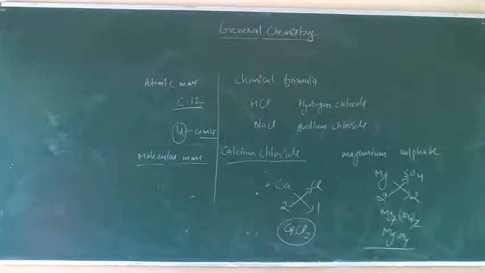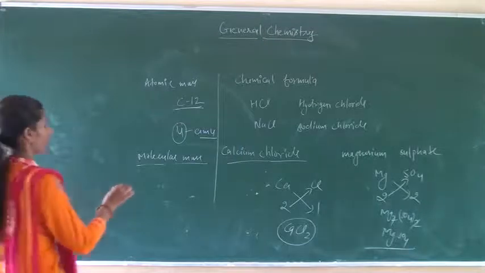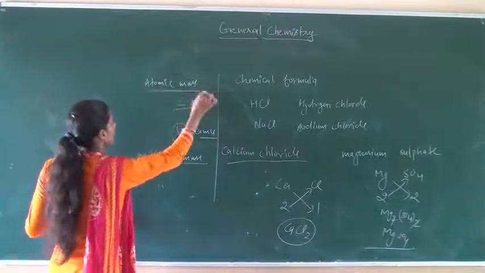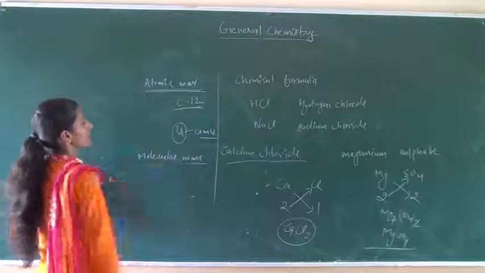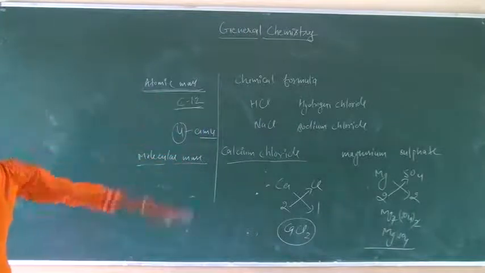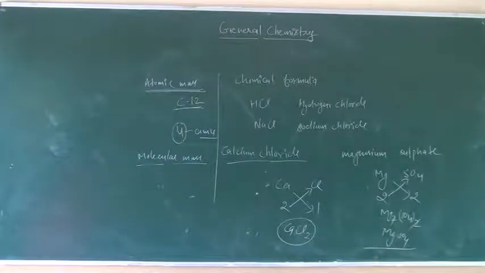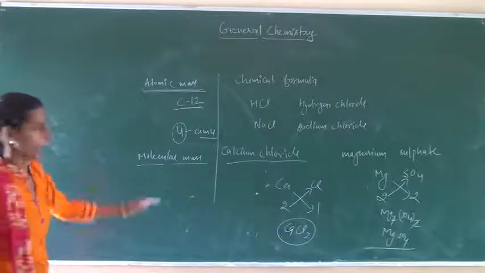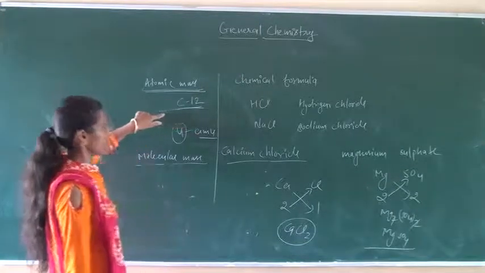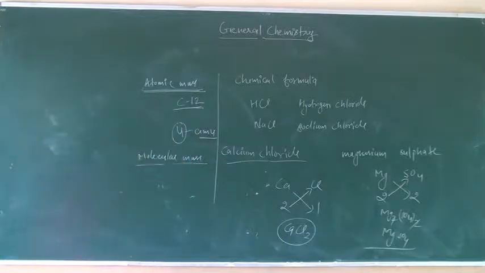The atomic mass of an element is the relative mass of its atom as compared with the mass of a carbon 12 atom, which is taken as 12 units.